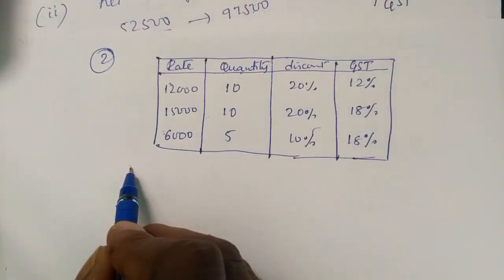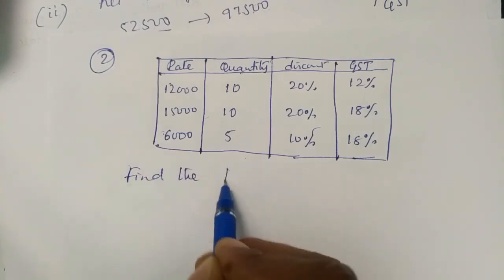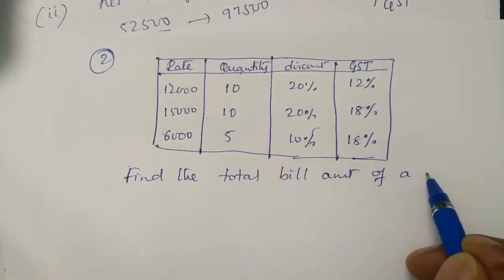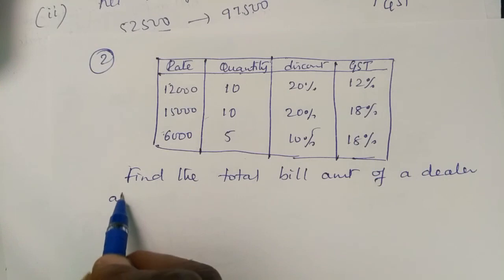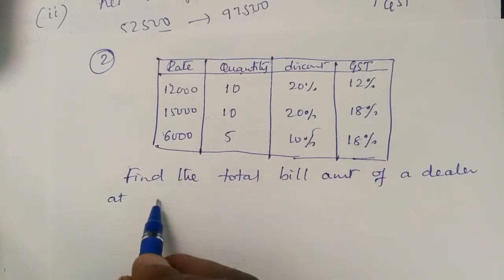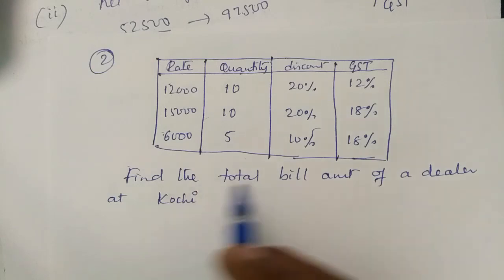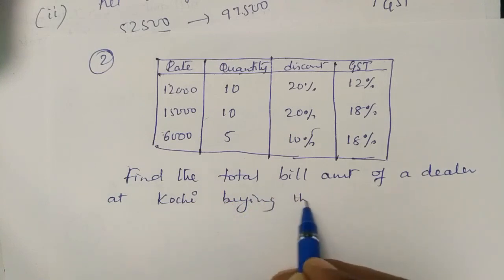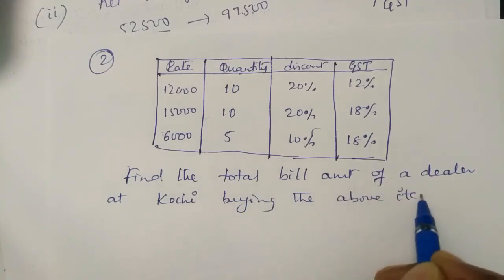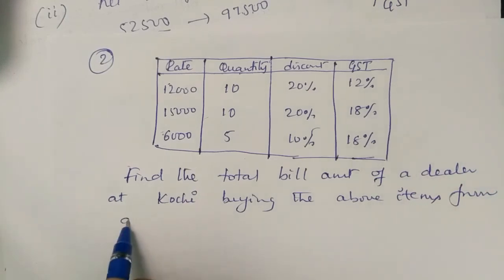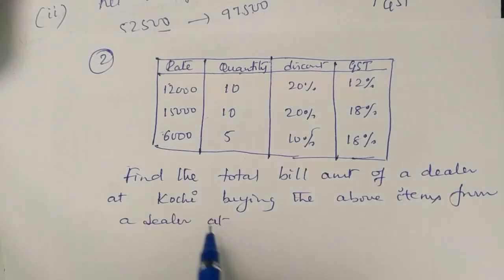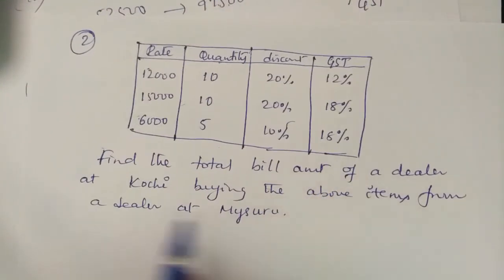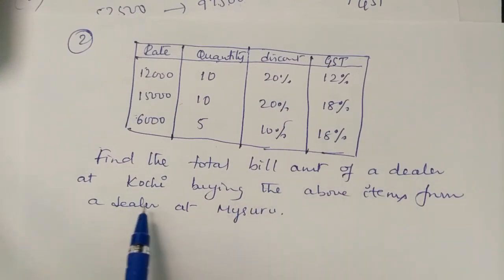The question is as follows: find the total bill amount of the dealer at Kochi buying the above items from a dealer at Mysuru.